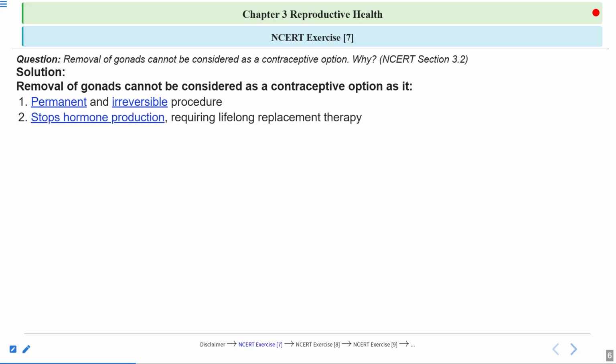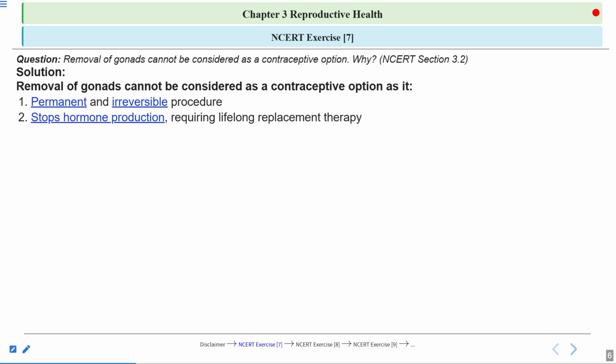Second one is stop hormone production. If the gonads are removed, hormones will not be produced. And as I've told you, these hormones are involved in a lot of physiological functions. They help in the development of secondary sexual characteristics also. So they require lifelong replacement therapy. So lifelong, the hormones have to be injected into the body.